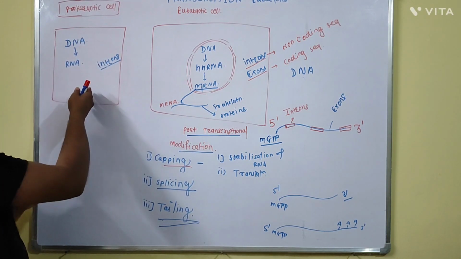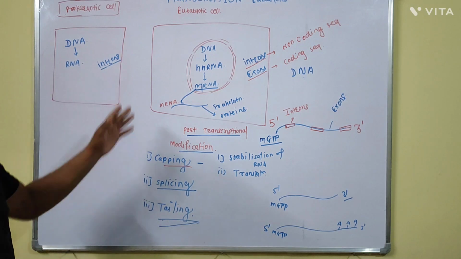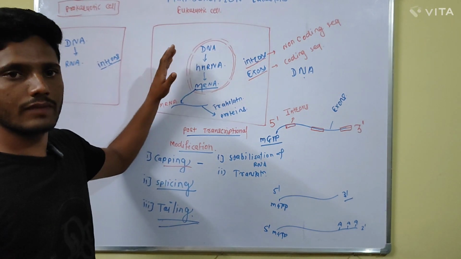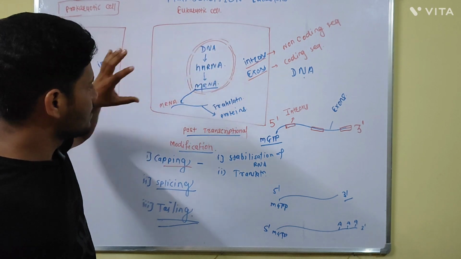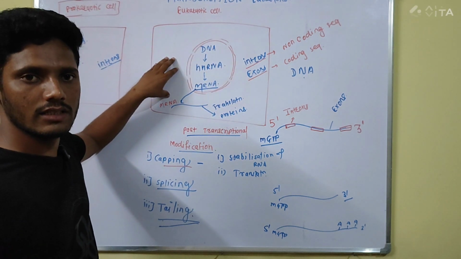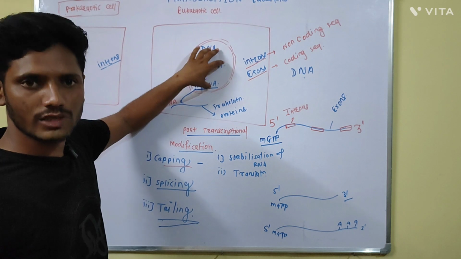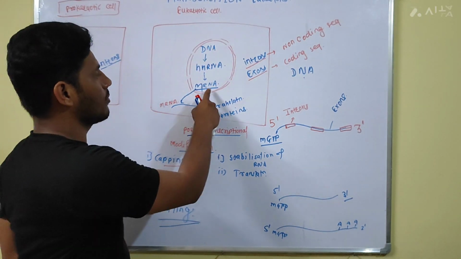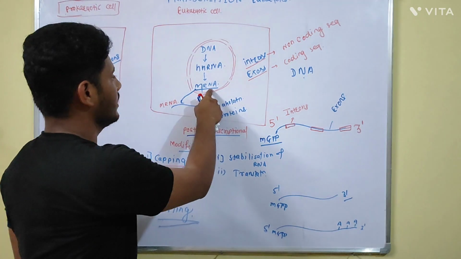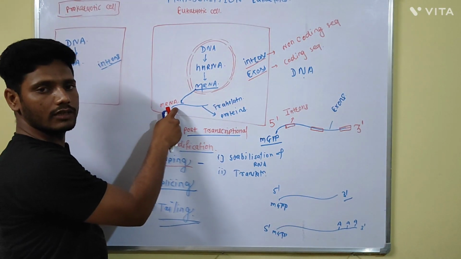But in case of the eukaryotic cell, the transcription process takes place in the nucleus, and the translation process takes place in the cytoplasm. The complete transcription process takes place in the nucleus, and after the fully formed or active mRNA is made, it will enter into the cytoplasm.